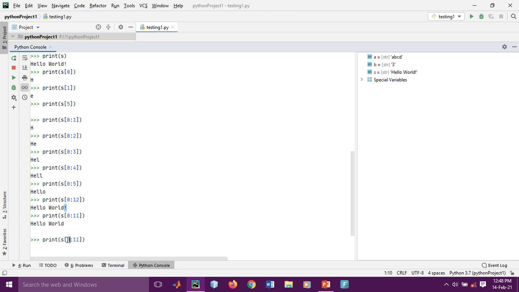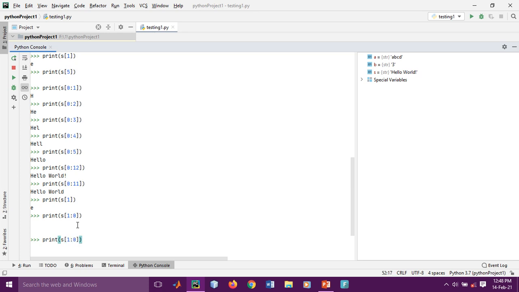So let's change the values to know more about it. If you want to print starting from the first index but with 0 characters, it will not print anything, because I am taking the first index and 0 characters.